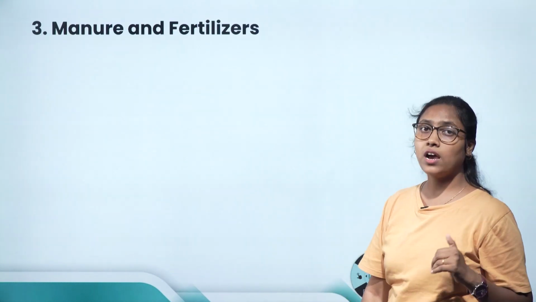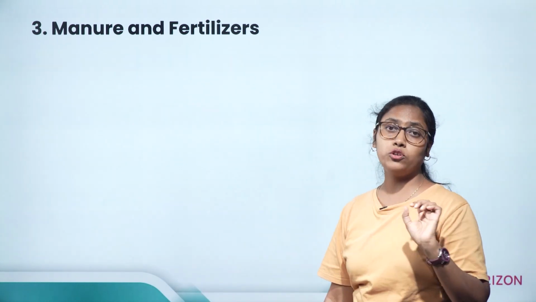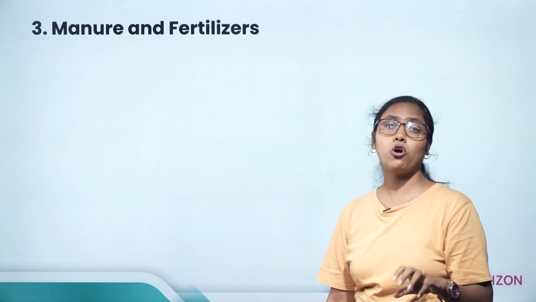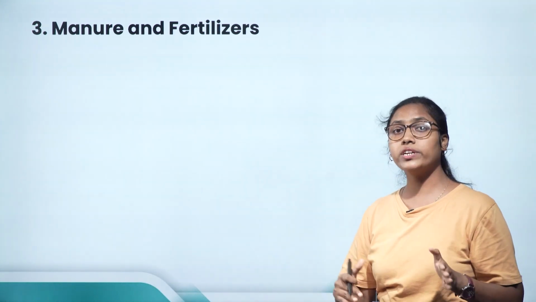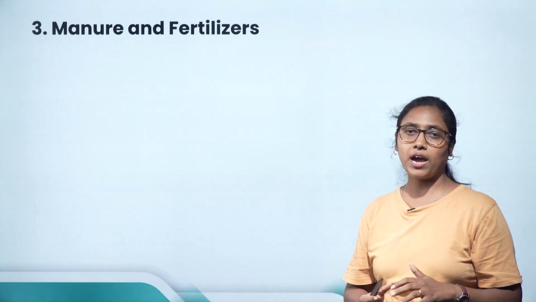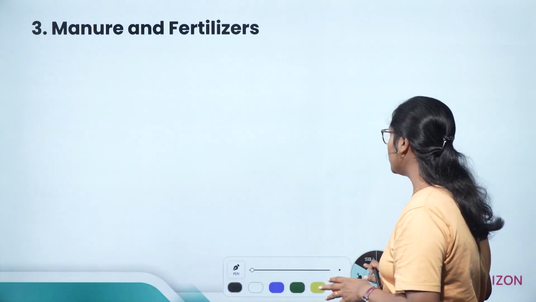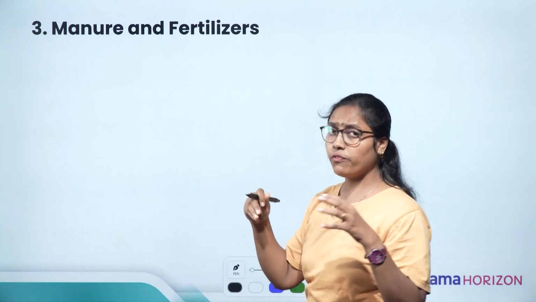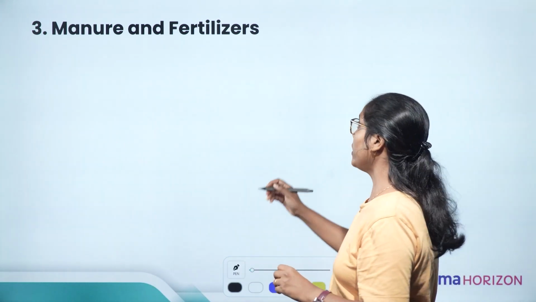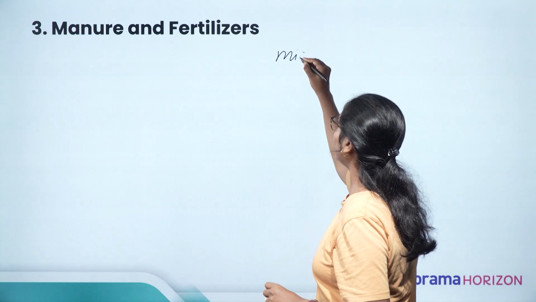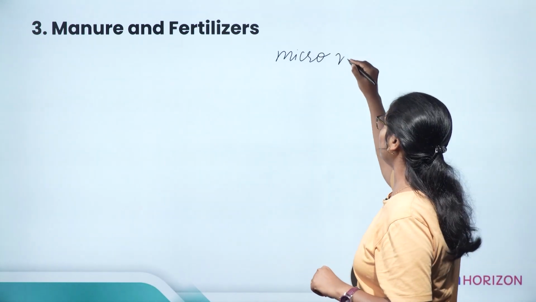Now the next step. The farmer has prepared the soil, the farmer has added the seed to it. Now the next thing is to ensure whether the soil contains the adequate amount of nutrients required for the growth of plants. Plants require certain nutrients for their growth. Now these nutrients can be in very small quantity, and if the nutrients are required in very small quantity, we call them micronutrients.